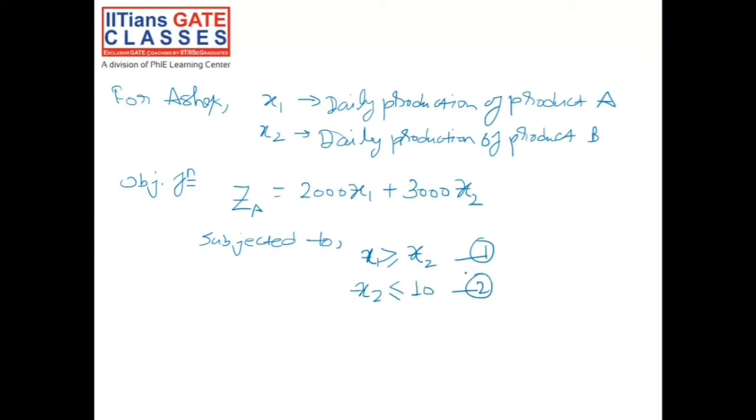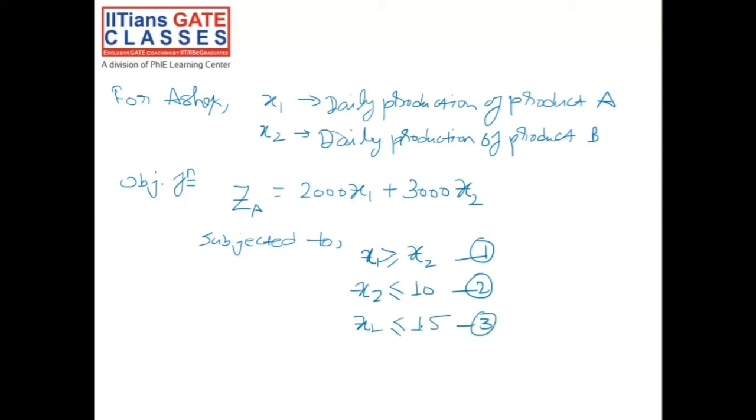Now, what is the third constraint? The third constraint for Ashok is that production of A is less than 15 kg per day. So x1 would be less than 15.